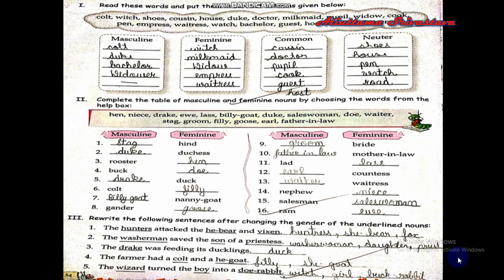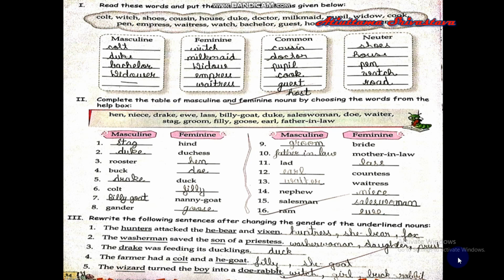The farmer had a colt and a he-goat. So in place of colt, we will write filly, and in place of he-goat, we will write she-goat. The wizard turned the boy into a doe rabbit.